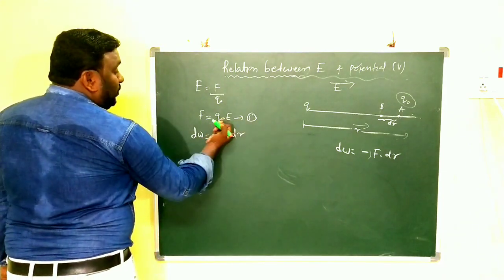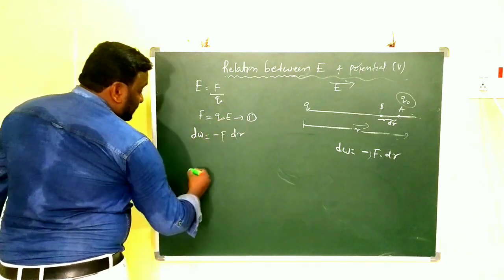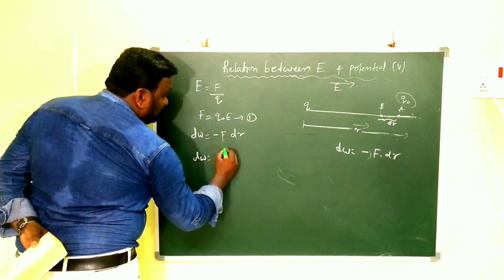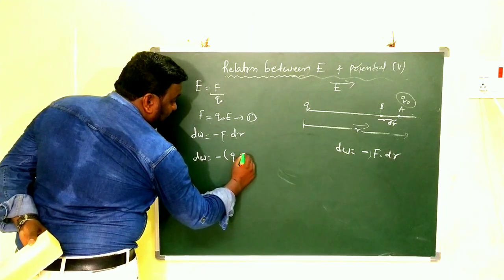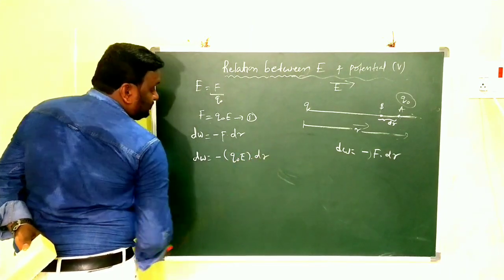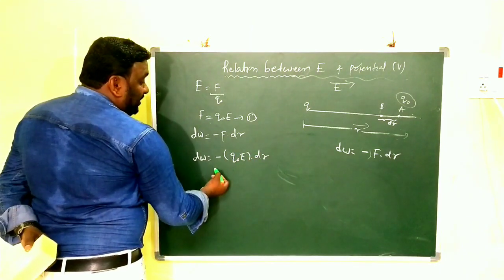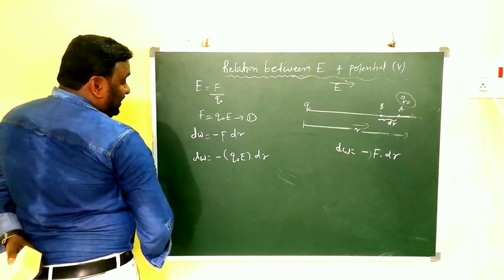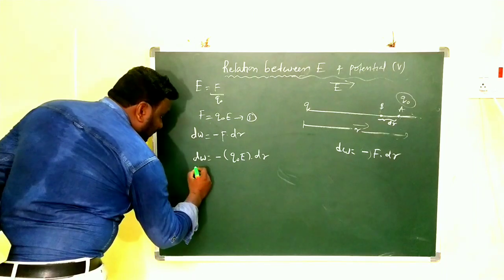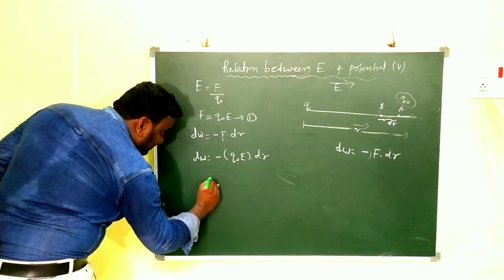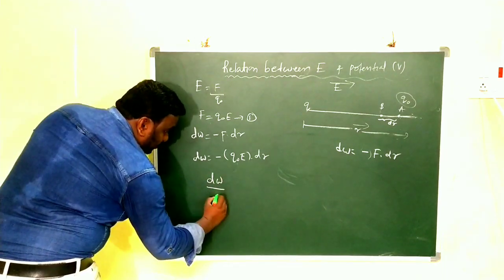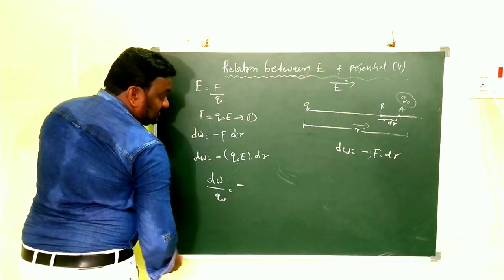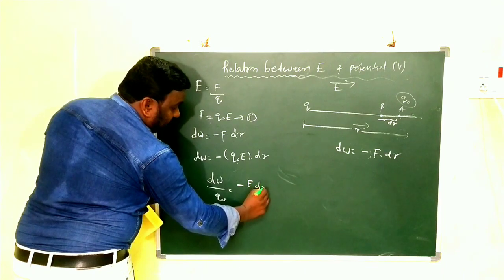From equation number 1, what is F? Q naught into E. Substitute there. Then dW is equal to minus Q naught E into dr. From that, we bring Q naught to this side. Then what do you write? dW by Q naught is equal to minus E into dr.